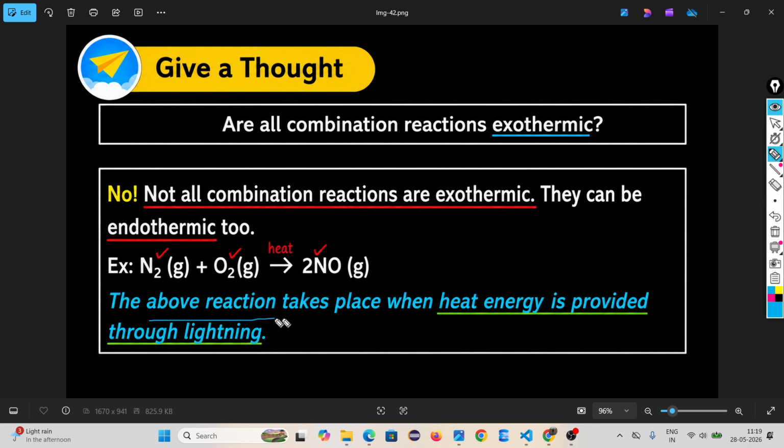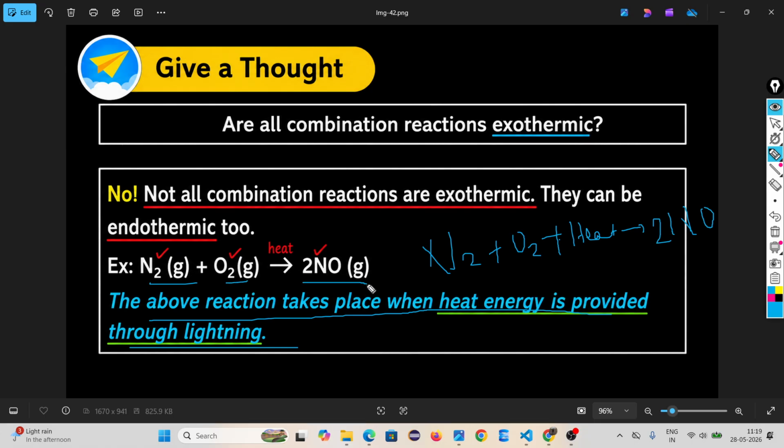So look, the above reaction takes place when heat energy is provided through lightning. Look, in air, nitrogen is available. In air, oxygen is also available. So when lightning happens, it gets heat energy, and it forms nitrogen monoxide. Nitrogen is a gas, oxygen is a gas, nitrogen monoxide is also a gas. Here heat is absorbed, so it is an endothermic reaction.